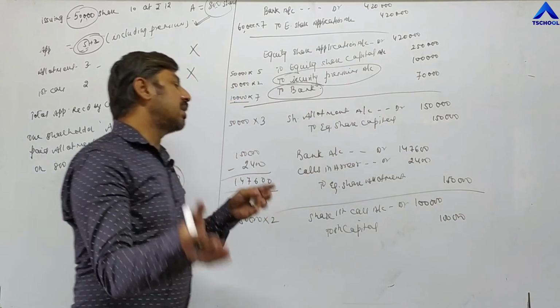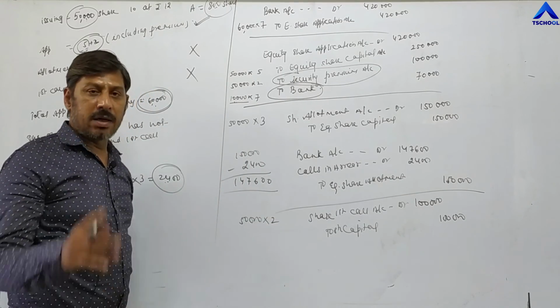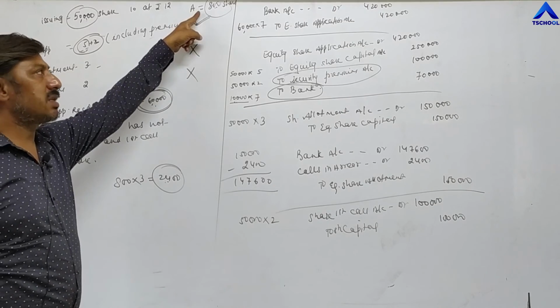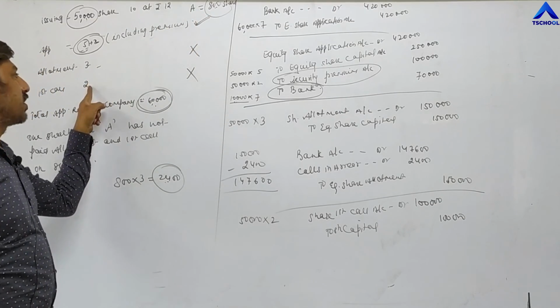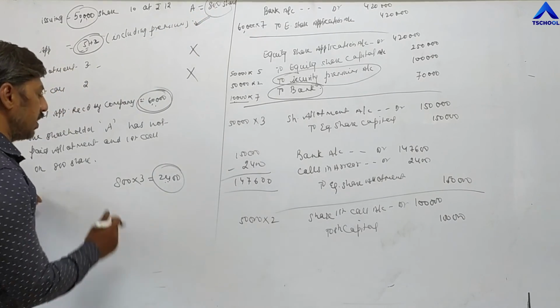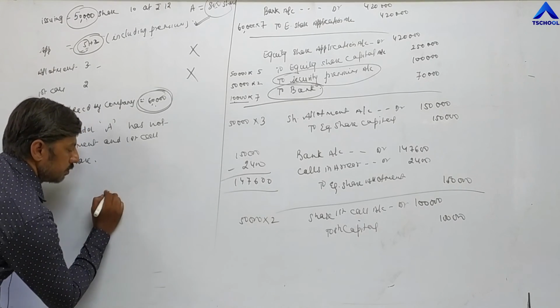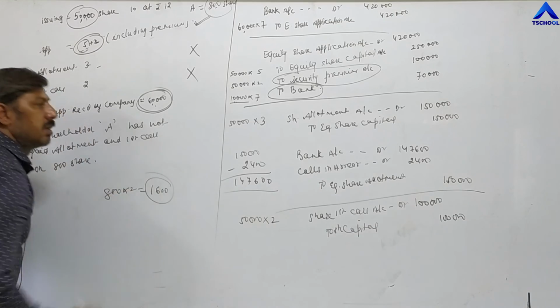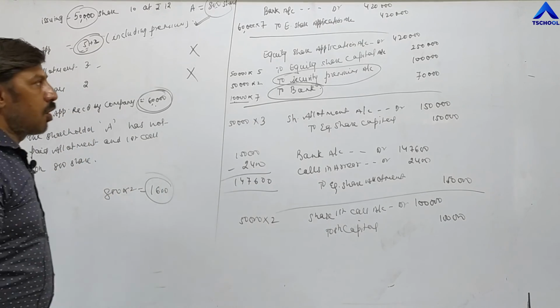Now at the time of receiving the first call, the same shareholder A has not paid 2 rupees on 800 shares. Means 800 into 2, 1,600 rupees the company has not got from A.